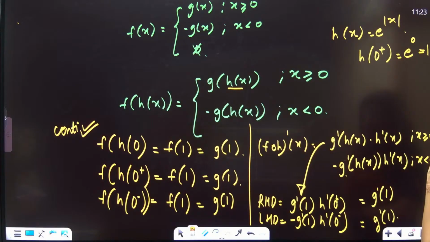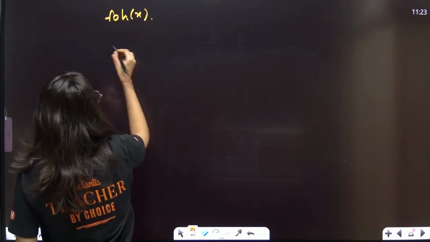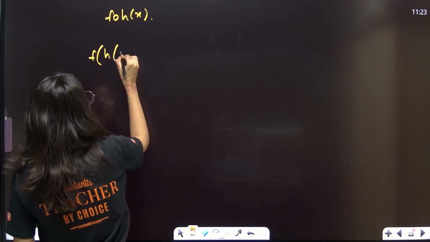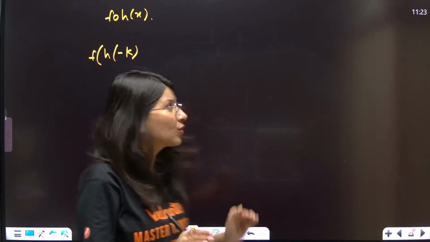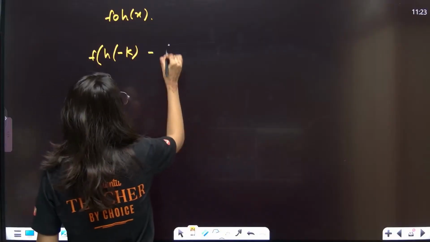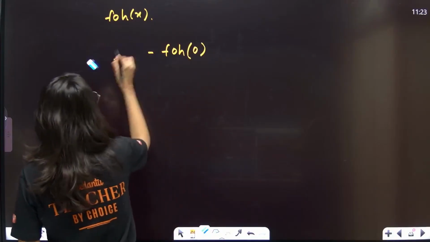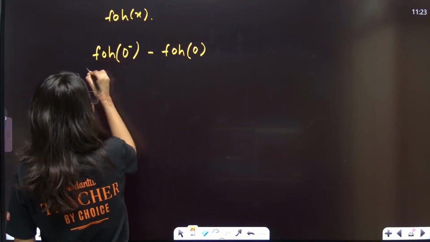Okay, let's check this out with the first differentiability test. We are verifying f of h of x. So we know that f of h of minus k, because h is already taken now, minus f of h of 0, upon minus k.